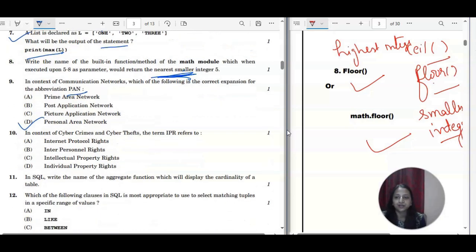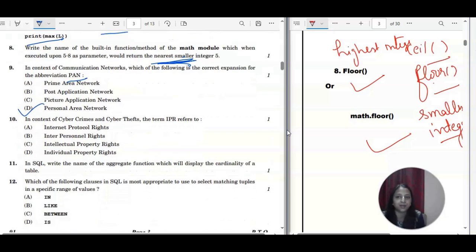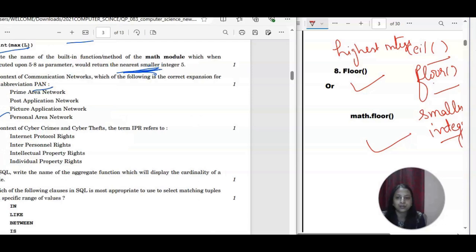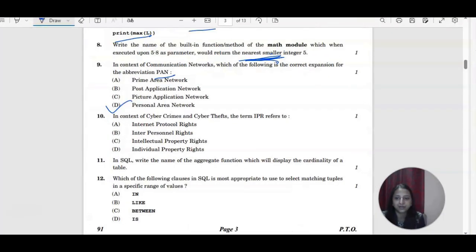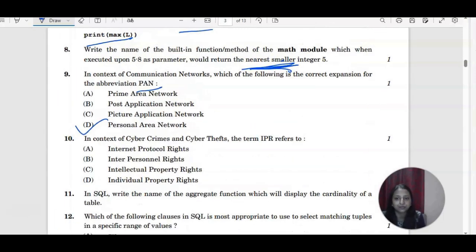Okay, in context of cyber crime and cyber threat, the term... Okay, just a minute. I'm going to increase the size. Yeah, so in context of cyber crimes and cyber theft, the term IPR refers to. It is just to expand this IPR. So the correct answer is intellectual property rights. Okay, that's the correct answer.